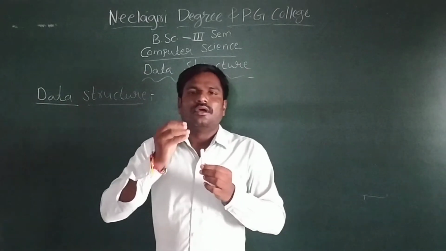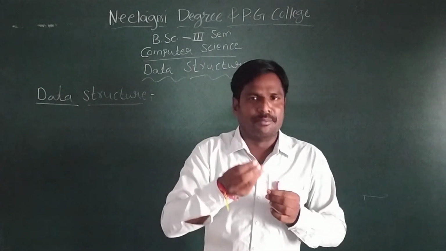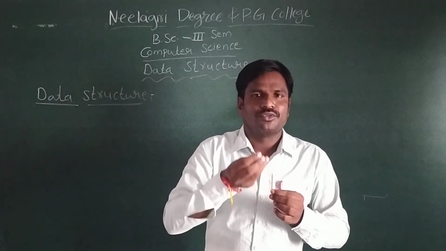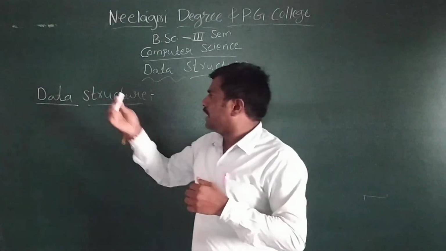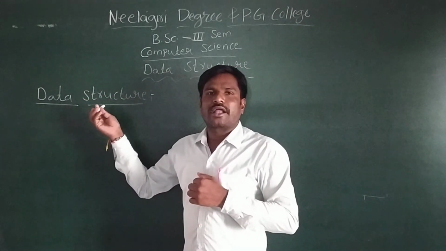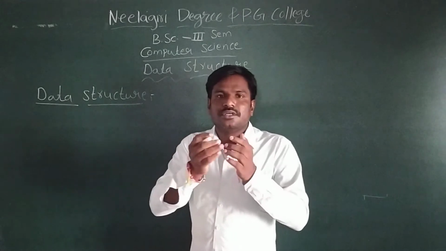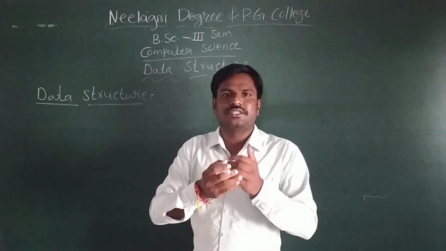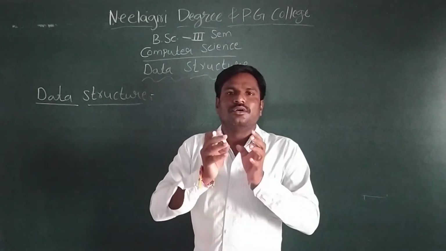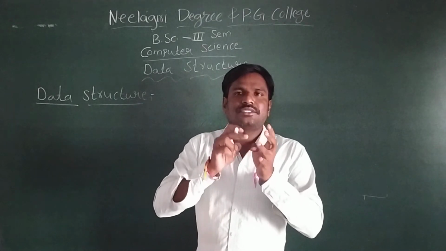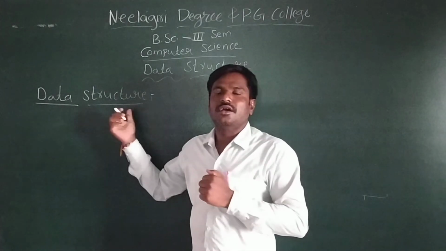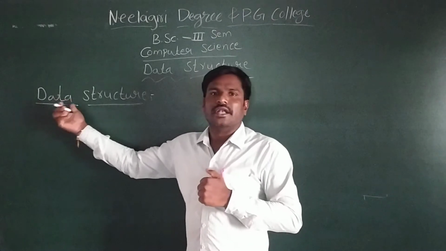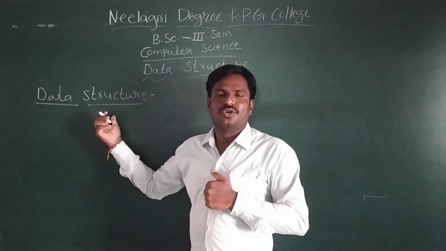Data may be text, numbers, audio, video. In our data structure, while writing a program in C or C++, we use numbers and text.